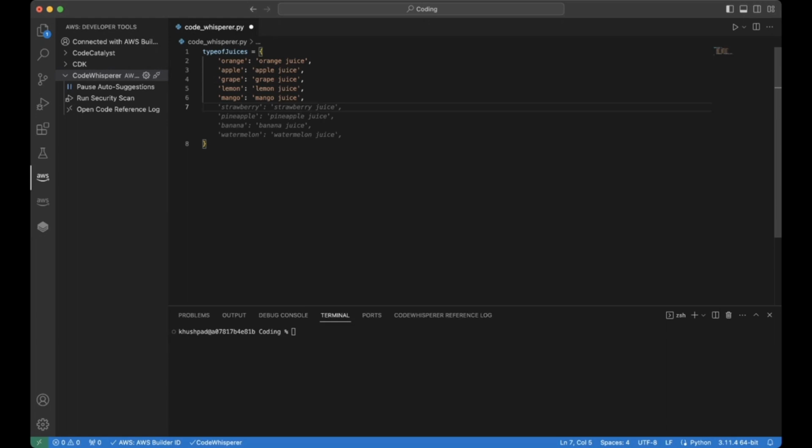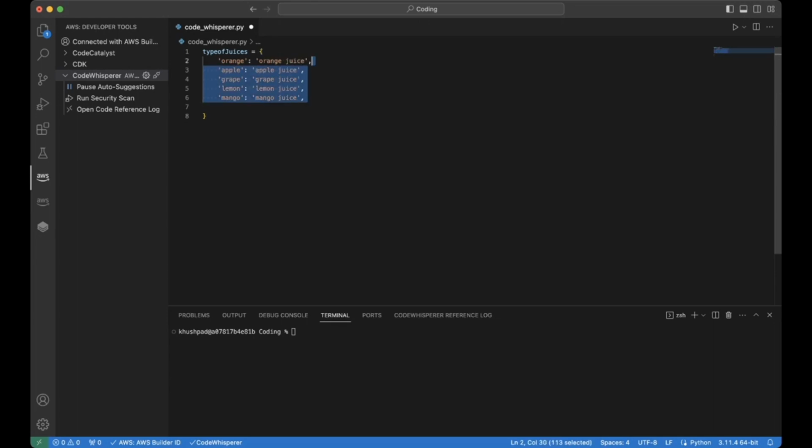Instead of typing out orange and orange juice, apple and apple juice, grape and grape juice, and also worrying about the syntax, the colons, the commas, the curly brackets, you really don't have to worry about all that stuff. And on top of that, you're saving a lot of time just not thinking about the specific suggestions you want. And then they're just generating based off Codewhisperer's coding assistant that we have here. So this is just a simple example of what we have here.